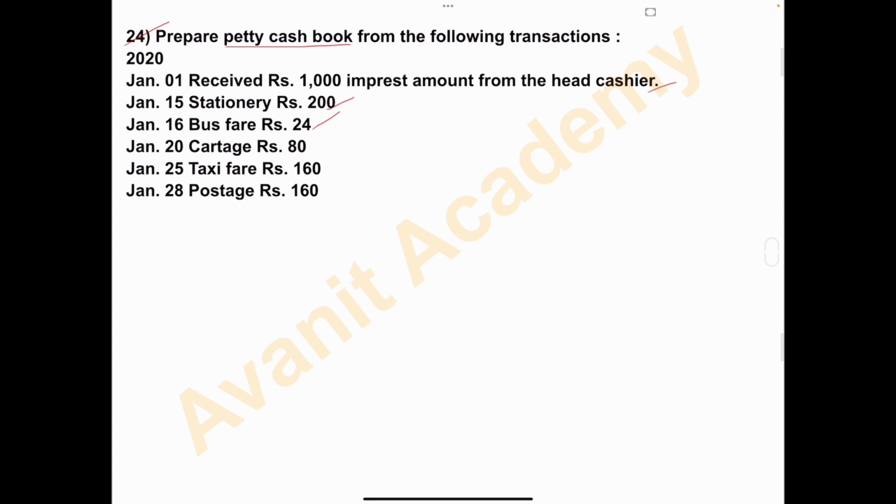January 20th cartage rupees 80. January 25th taxi fare rupees 160. And on January 28th postage rupees 160. So all these entries we have to record in petty cash book. 6 marks problem. Let's start the solution.